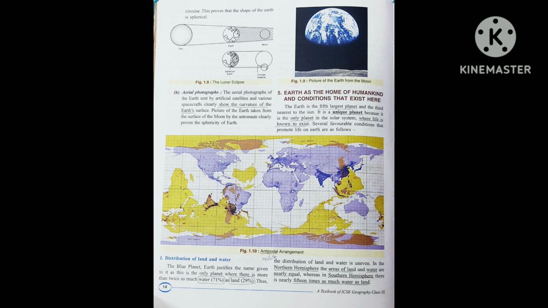Now we move to the next point, that is Earth as the home of humankind and conditions that exist here. As we have studied earlier also, our Earth is the fifth largest planet and a very unique planet, because it is the only planet in the solar system where life exists and has abundance of water present on the surface. There are many favorable conditions that promote life on Earth's surface.